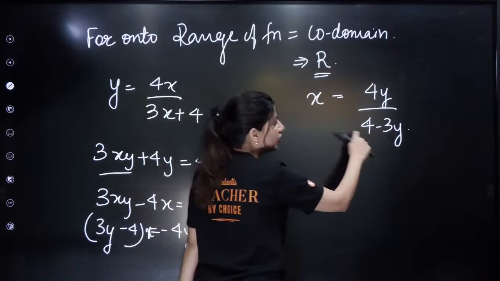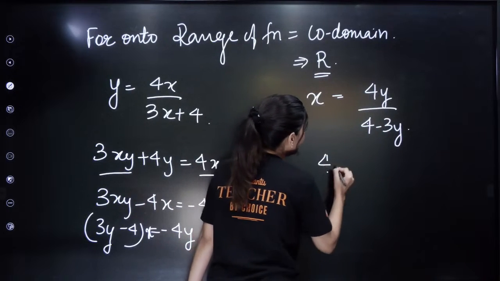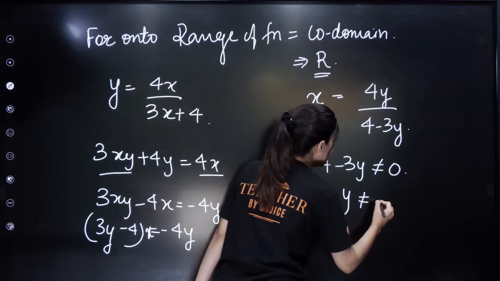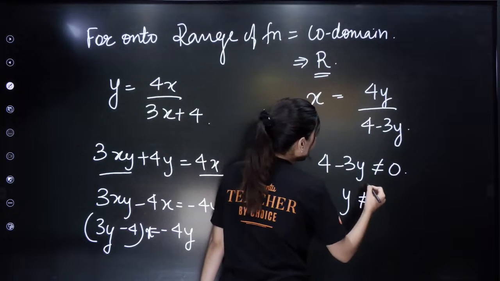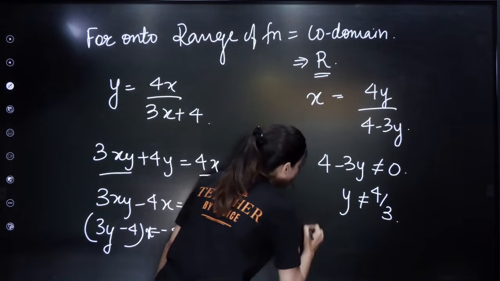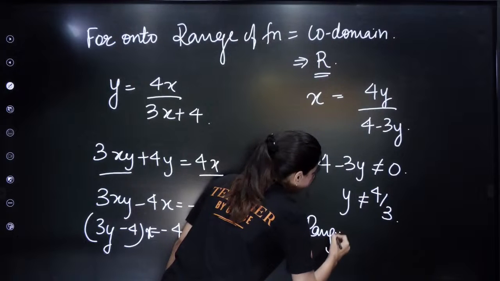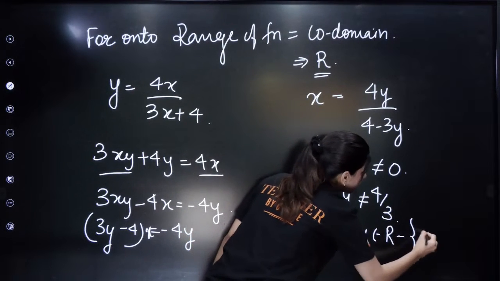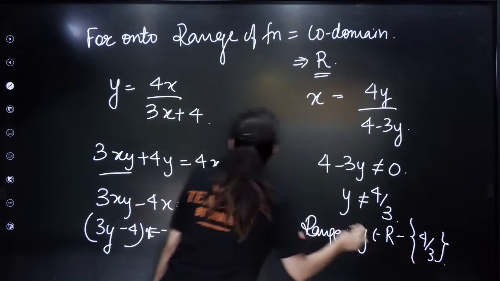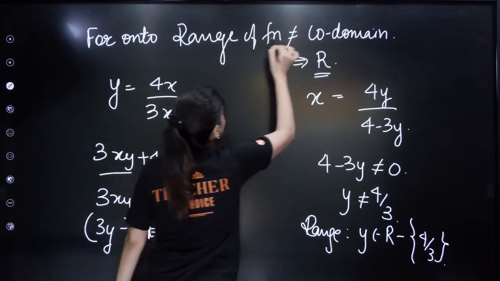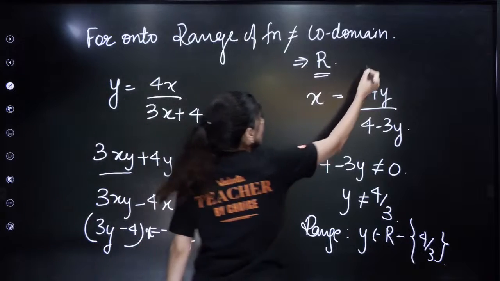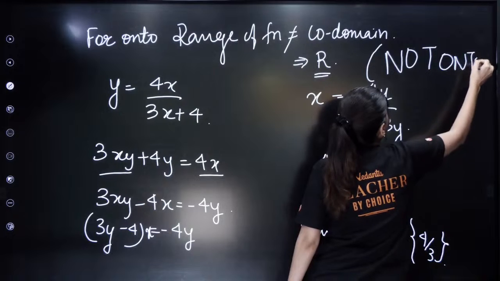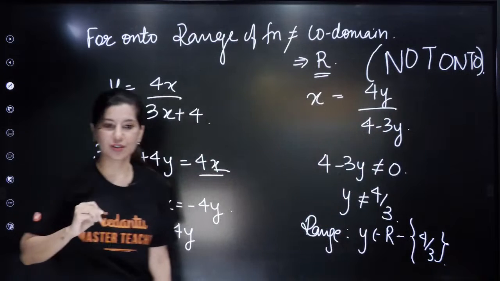Clearly the denominator cannot be equal to 0. So 4 minus 3y cannot be equal to 0, so y cannot be equal to 4 by 3. That means your range will be what? Everything. y belongs to real numbers except 4 by 3. This is your range. Clearly codomain and range are not equal, so this is not an onto function. The function is not at all an onto function.